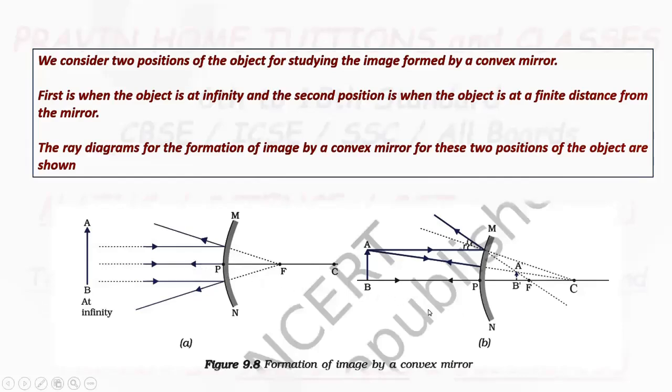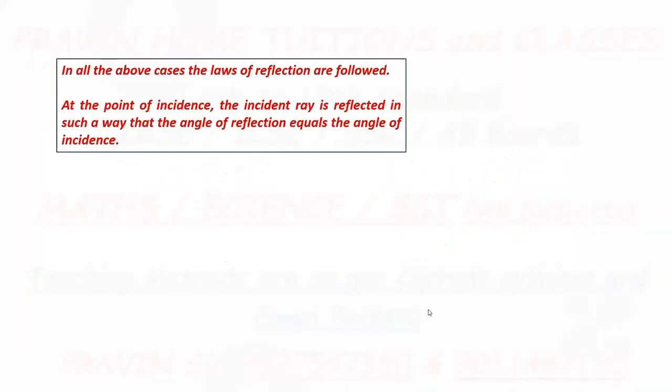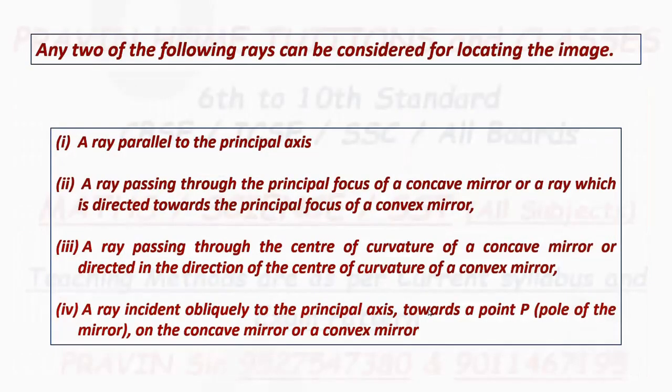Now see here, a number of rays are coming, but we have to select only two rays to know the nature of the image, the size of the image, or to find the position of the image. Here 4 rays are given. Out of these 4 rays, you have to consider only 2 rays. First ray: a ray parallel to the principal axis.